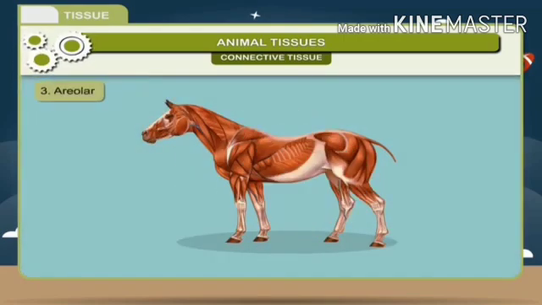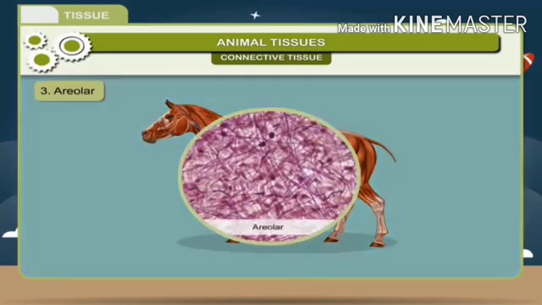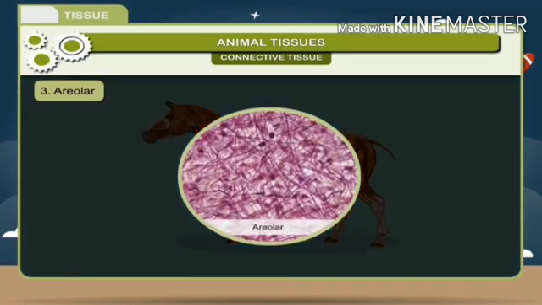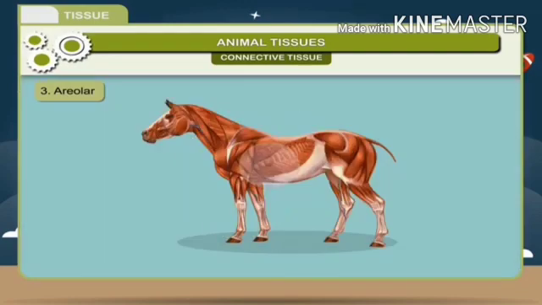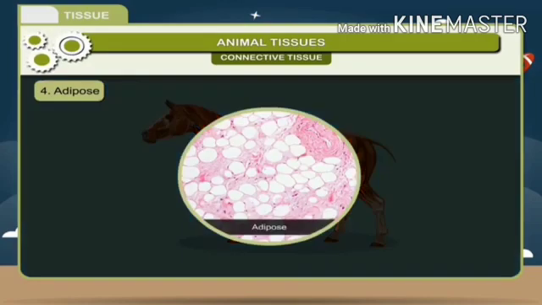3. Areolar. A fibrous tissue with a jelly-like matrix is called the areolar tissue. It binds the skin to the underlying parts in animals. 4. Adipose. A fibrous tissue which contains a large number of cells filled with fats. This tissue acts as a shock absorber and also forms an insulating layer.